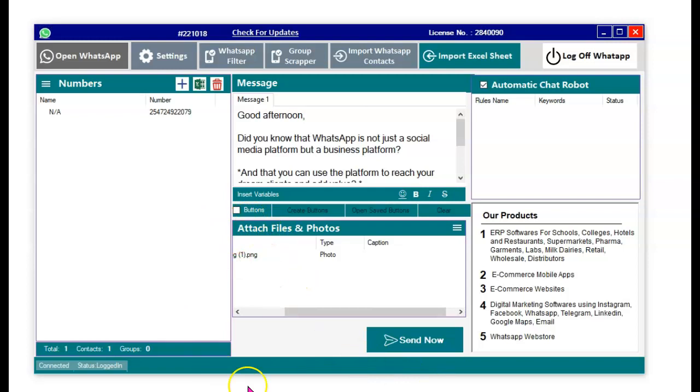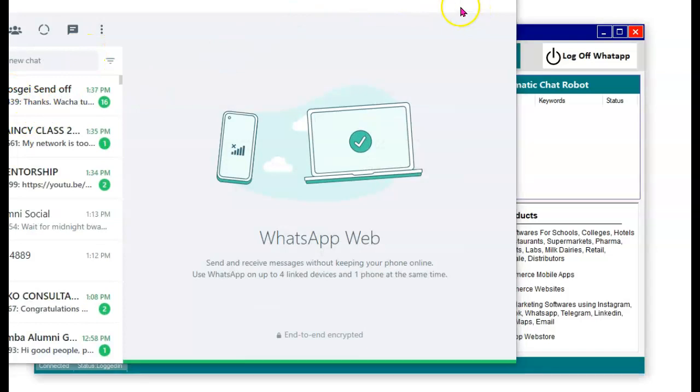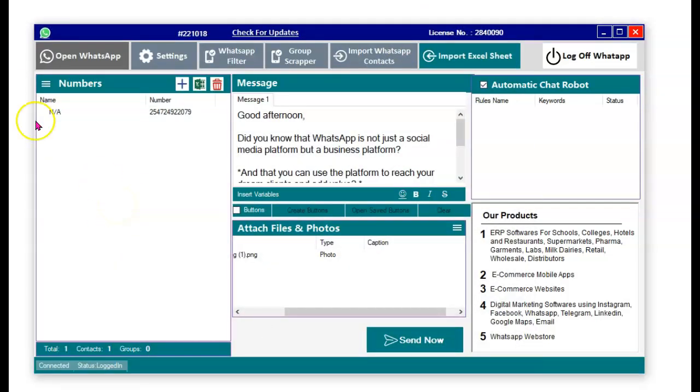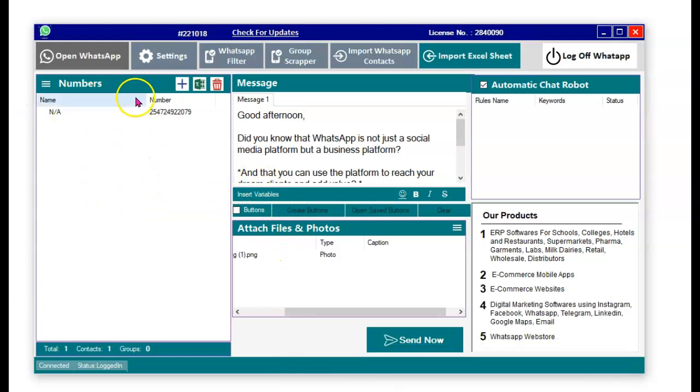So here you go. Once you log into this application, the first step you need to do is make sure that you're logged in to WhatsApp. I'll click on open WhatsApp, and you can see it opens a pop-up. Once that pop-up opens up, all you need to do is scan your WhatsApp, and you'll be logged in. Anytime you try sending messages and the messages don't go, just know that it's because you're not logged in.